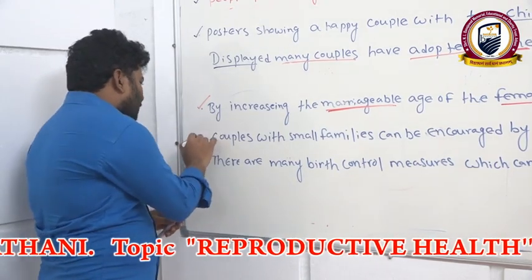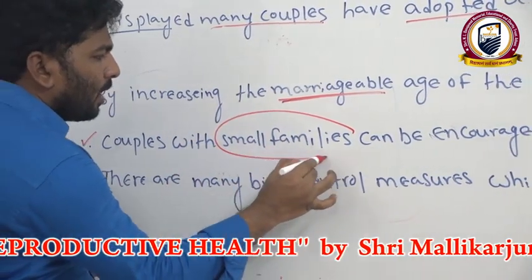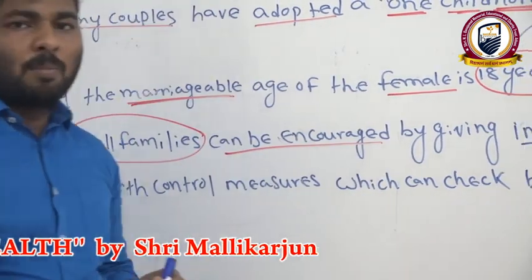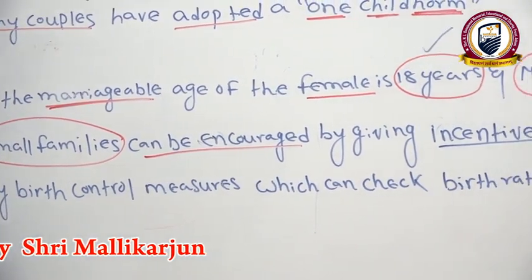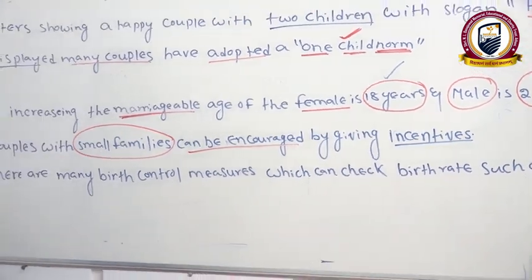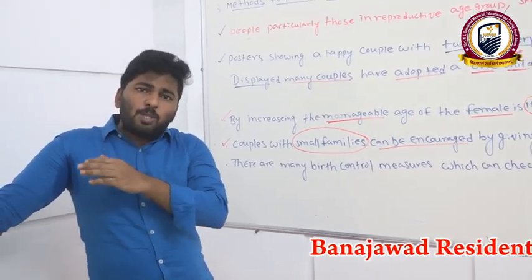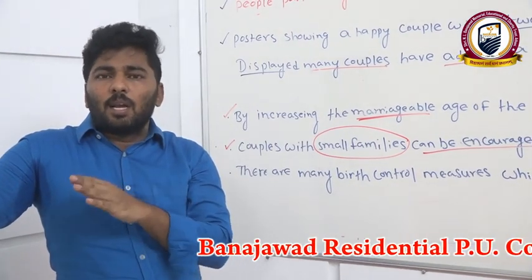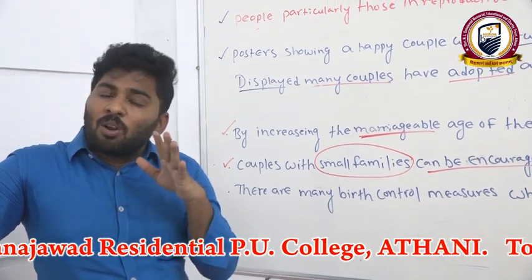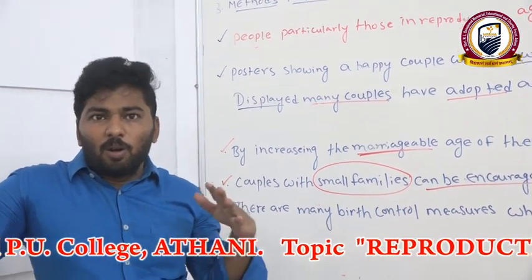Okay. Now the fourth one: couples with small families can be encouraged. For example, take coronavirus. Coronavirus causes many problems to people. If they get corona, sometimes they may die. They know, but still they are not listening to the rules given by the government. They are not following them strictly.